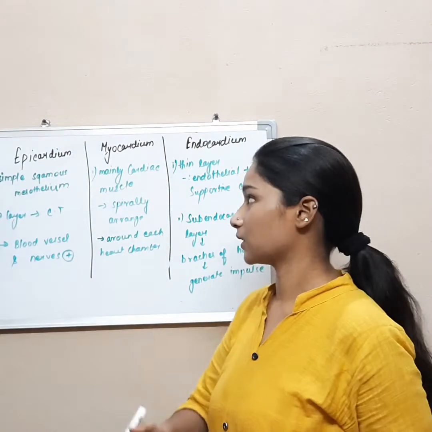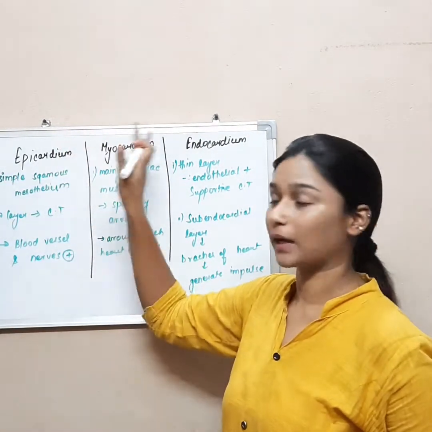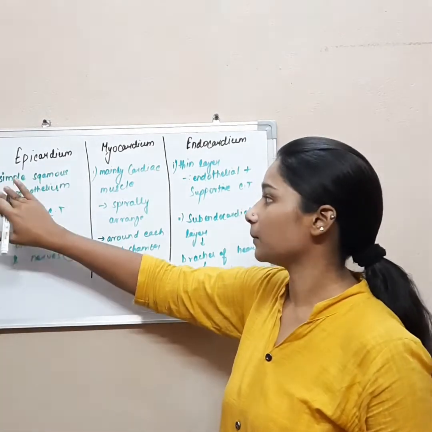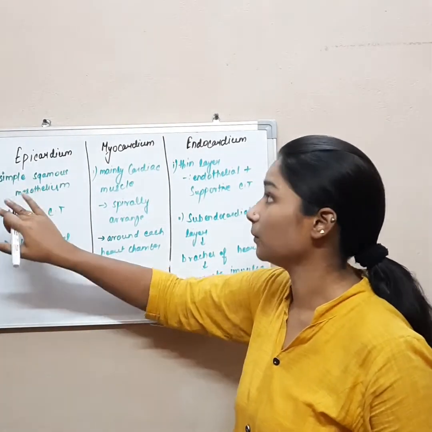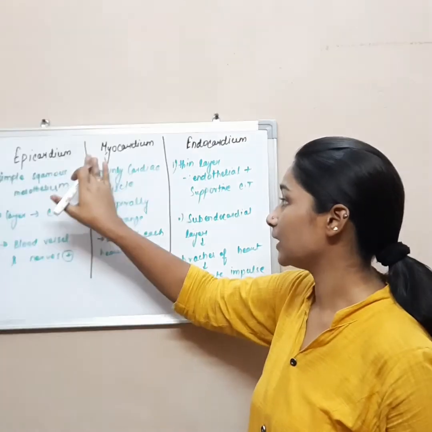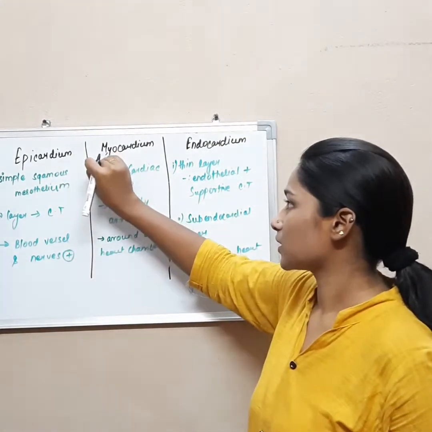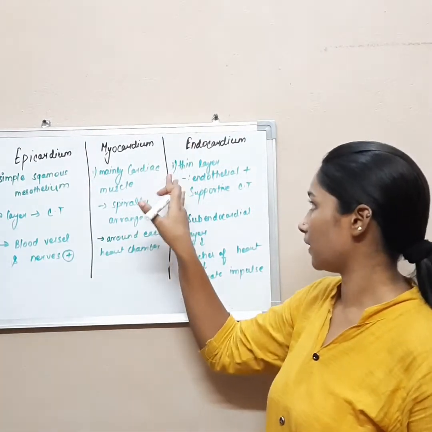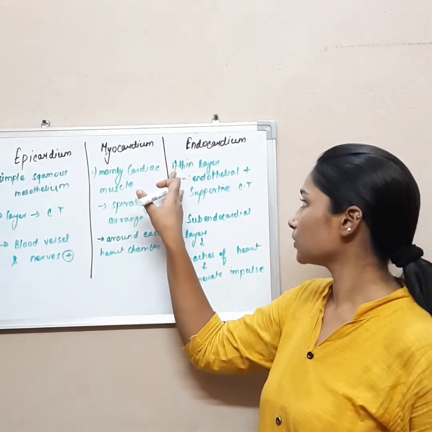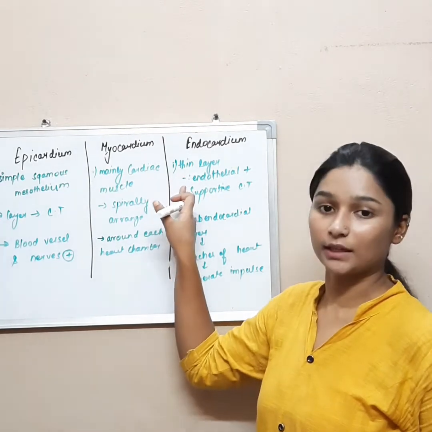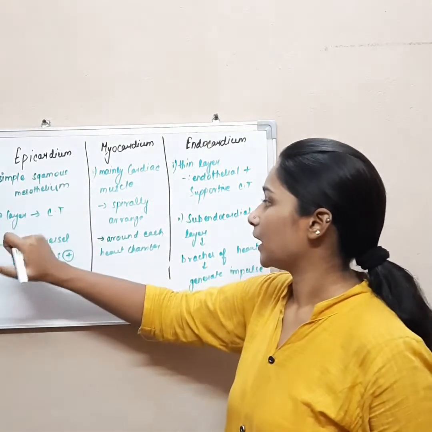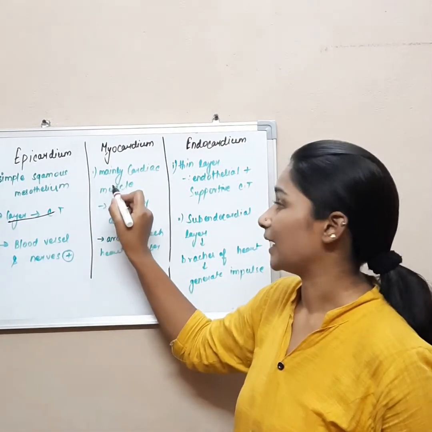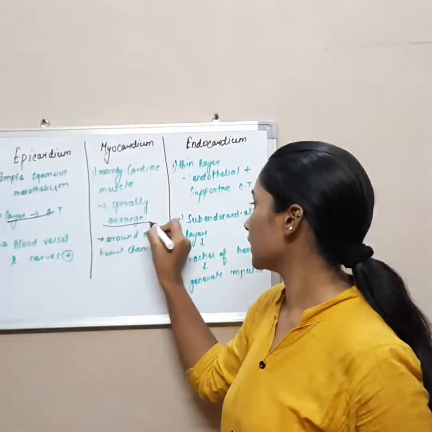So now we will discuss what is epicardium, myocardium and endocardium. Epicardium has a simple squamous mesothelium, while myocardium has mainly cardiac muscles, because it is the middle muscle layer. Endocardium has a thin layer of endothelial cells and supportive connective tissue. Epicardium has a layer of connective tissue, and in myocardium the cardiac muscles are spirally arranged,